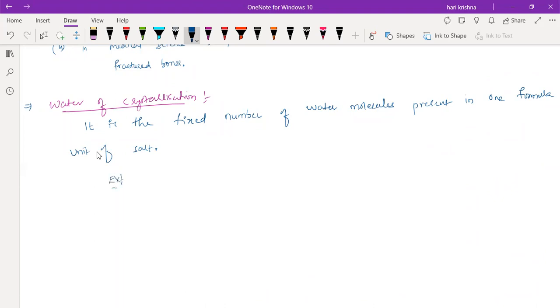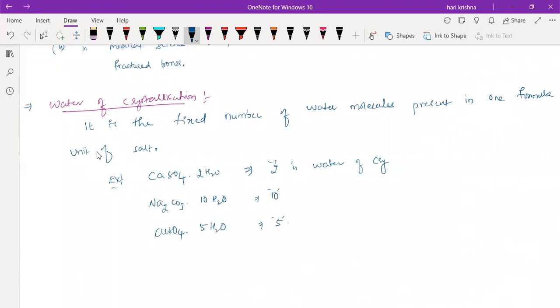For example, gypsum. How many water molecules are there? 2. So the water of crystallization is 2. Washing soda? 10. Copper sulfate? 5.